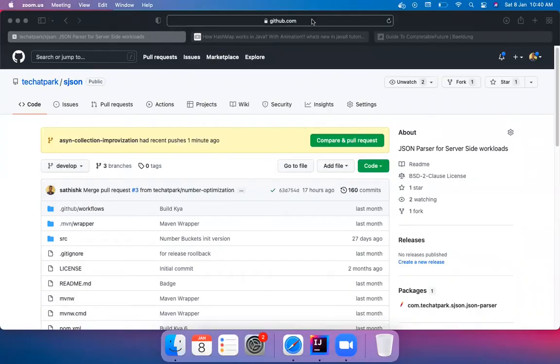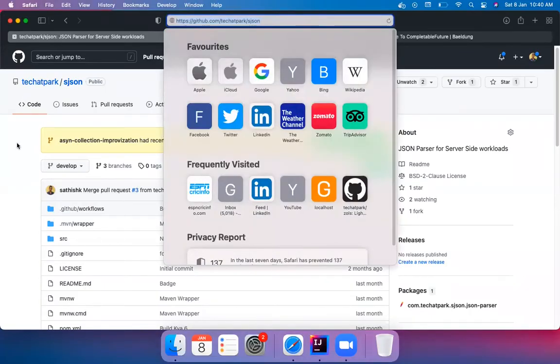So this is the source code of the project. This project is there in GitHub. I shared the URL also last time. You can go and check it. Are you all able to see my screen? Yes, Satish. Okay, so this is the source code.